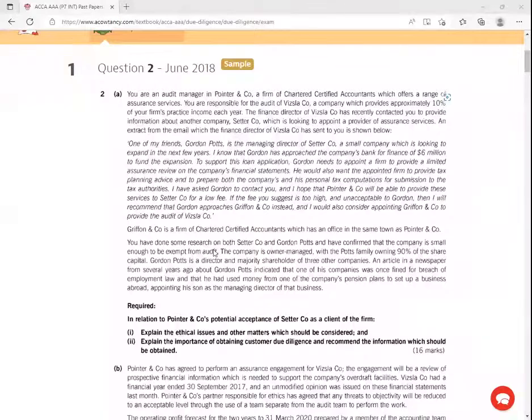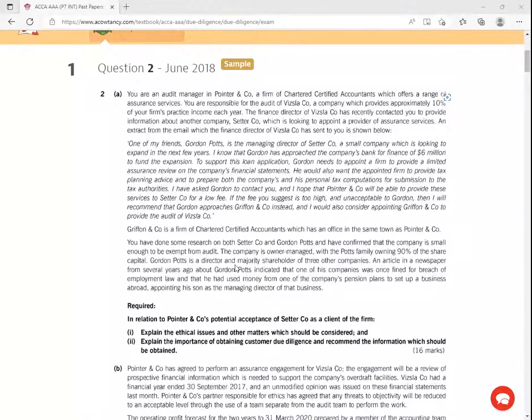Now, ladies and gentlemen, we are told here, you have done some research on both Theta Company and the Gordon Ports, the director, and have confirmed that the company is small enough to be exempt from audit. The company is owner managed, with the Ports family owning 90% of the share capital.